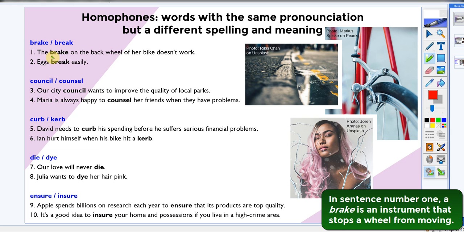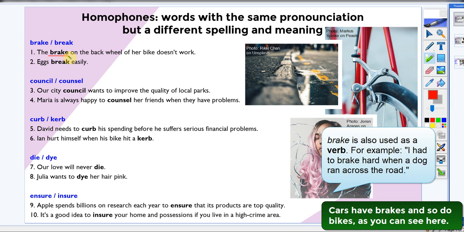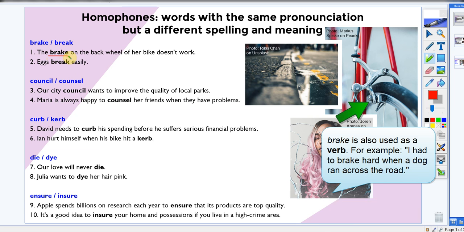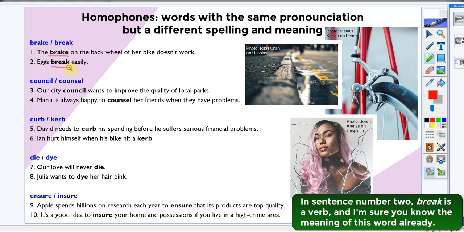In sentence number 1, a brake is an instrument that stops a wheel from moving. Cars have brakes and so do bikes, as you can see here. In sentence number 2, brake is a verb, and I'm sure you know the meaning of this word already.